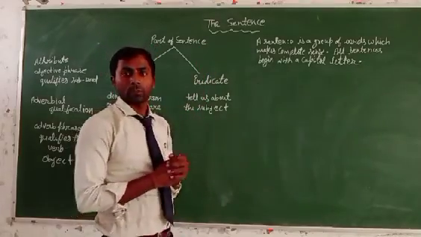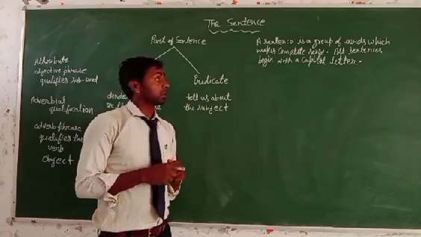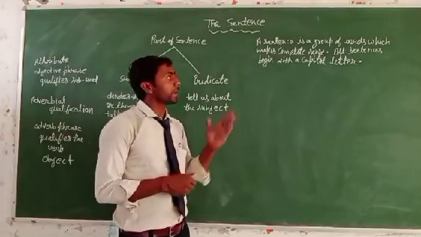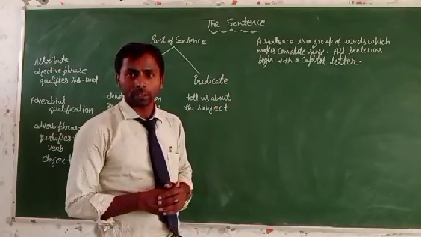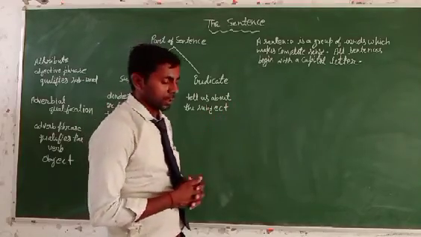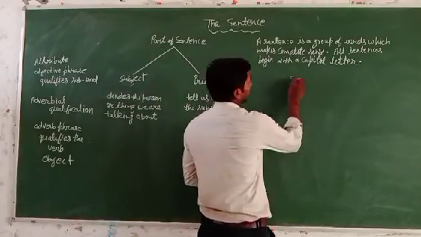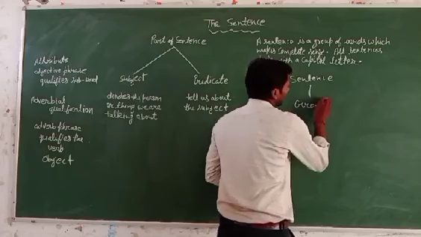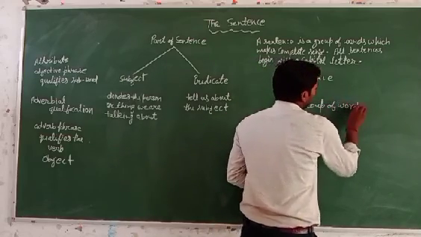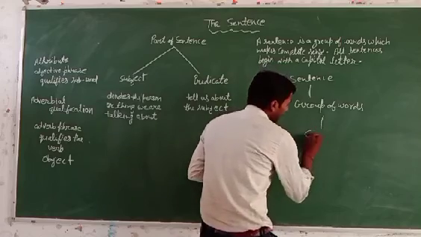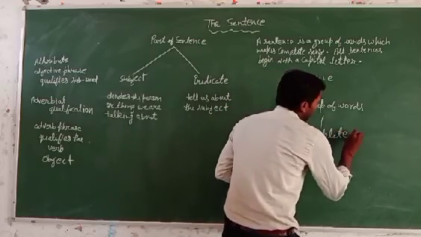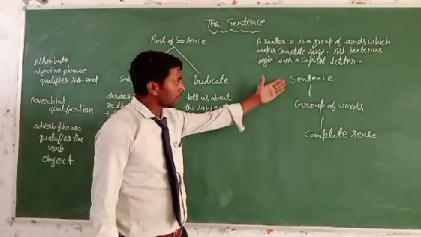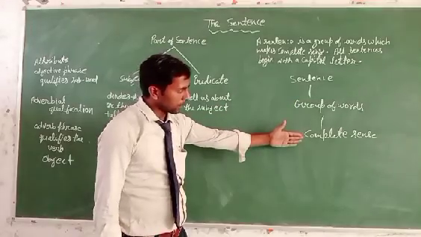The sentence. What is the definition of the sentence? A sentence is a group of words which makes a complete sense. That which makes a complete sense is called a sentence. For example, a sentence is a group of words that makes a complete sense. Okay, that is the definition of the sentence.